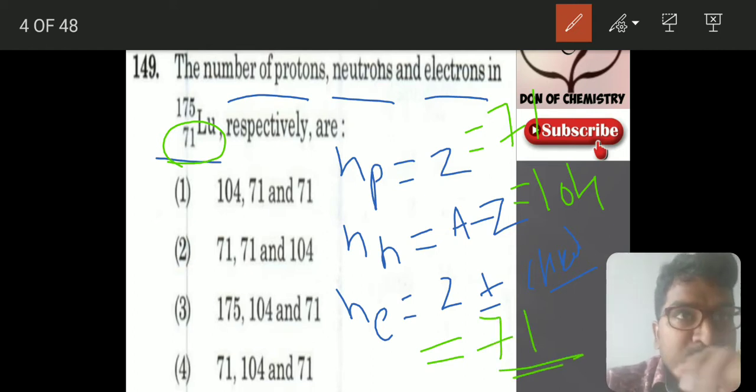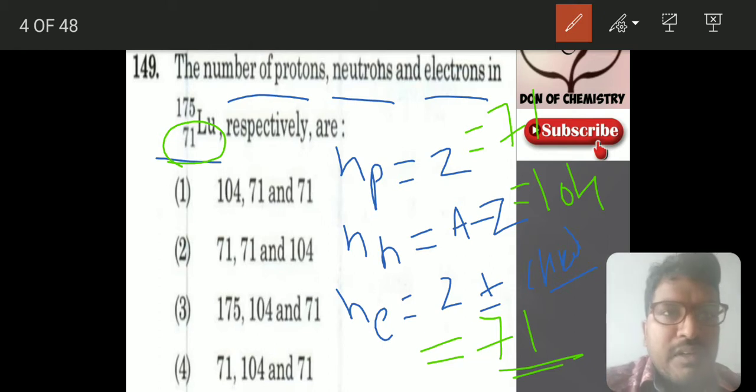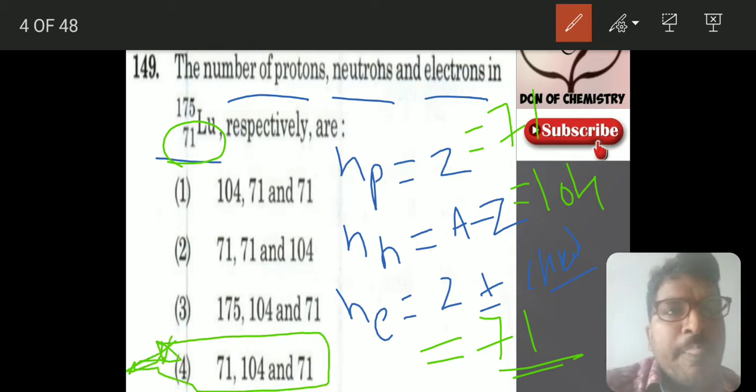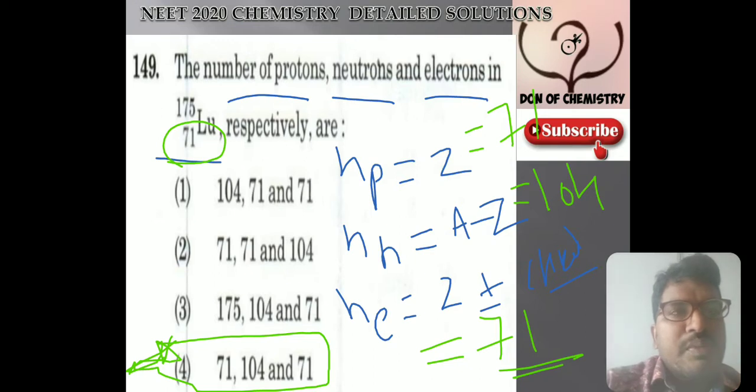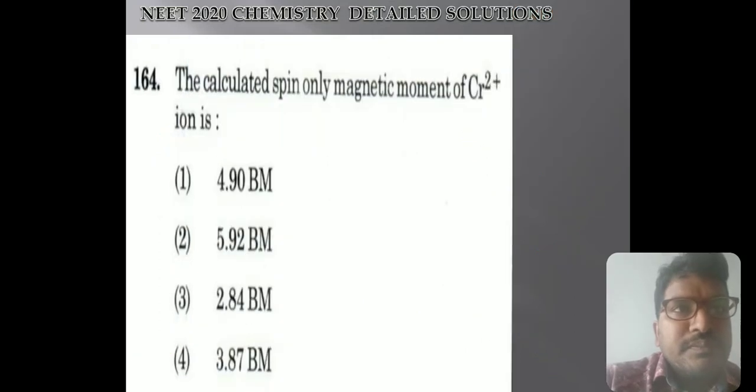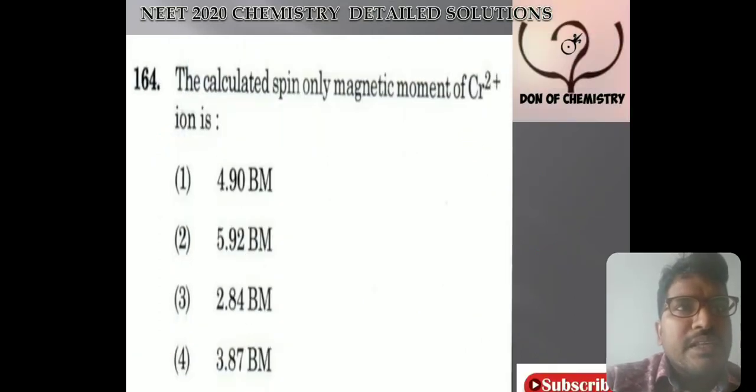They are asking protons, neutrons and electrons. So 71, 104 and 71. So the fourth option is the answer. Like this we can do this problem. Based on atomic structure, this is the easiest question. See, mostly this paper is very easy. Hardly 3 questions are there which will be typical. Let us go to the next one.